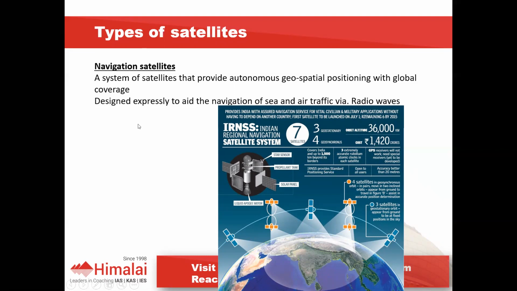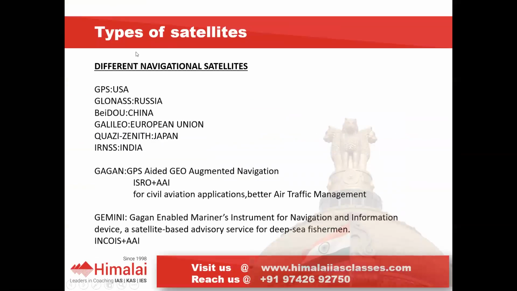So it is also called NAVIC, IRNSS or NAVIC. As we have our own navigation satellites, in future we are going to use them in a similar manner. These countries have their own navigation satellite: the US, already existing GPS; GLONASS, Russia's; BeiDou, China's; Galileo, European Union's; Quasi-Zenith, Japan's. This is very important because UPSC already asked this. You need to identify which navigation satellite belongs to which country.